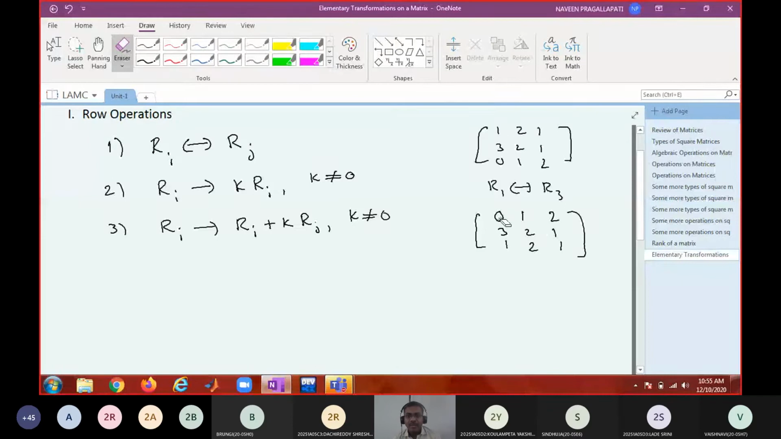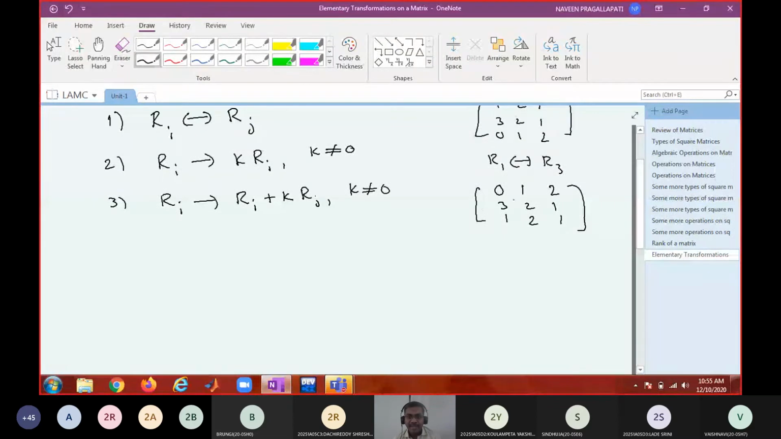One is not equal to 0. Therefore, these two are not equal, so I should not say equal. What symbol should I put? I will tell you. For the time being, just write as it is. What is the relation? I will tell you later.